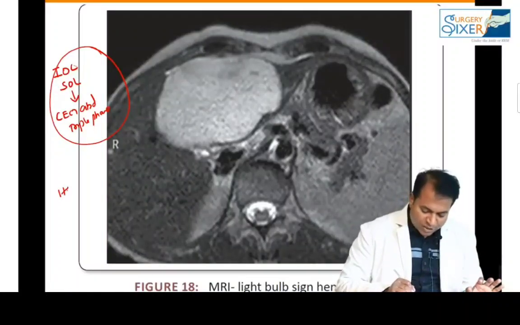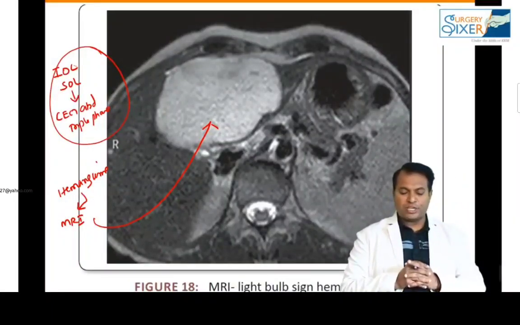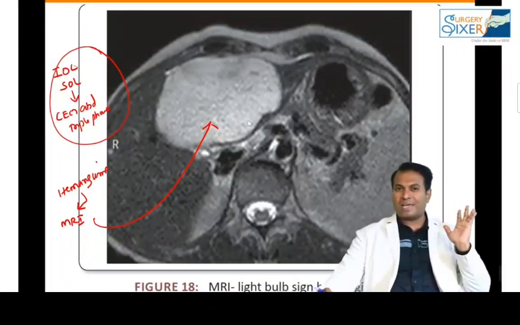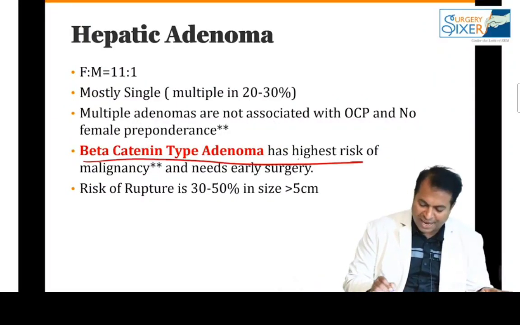If the question comes hemangioma, investigation of choice, the answer is MRI. MRI will show you a sign known as light bulb sign. MRI of hemangioma will show you a bright appearance known as light bulb sign. So for hemangioma alone, MRI. For all other SOL, if the question comes, it is CT scan, triple phase. So please don't forget, hepatic adenoma, beta catenin type adenoma has the highest risk of malignancy.